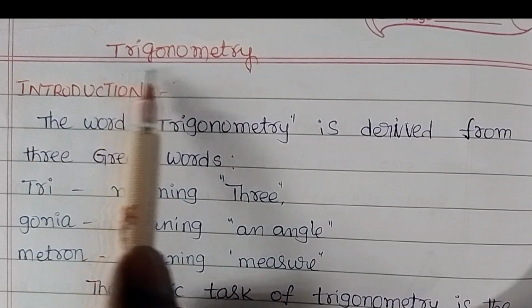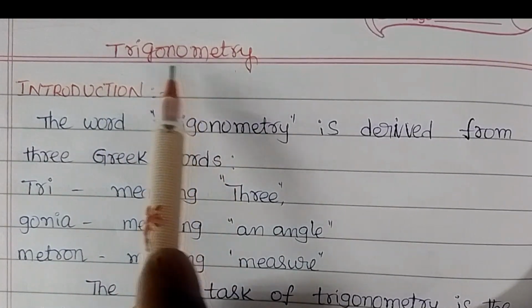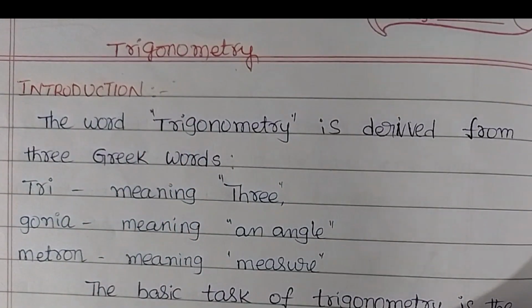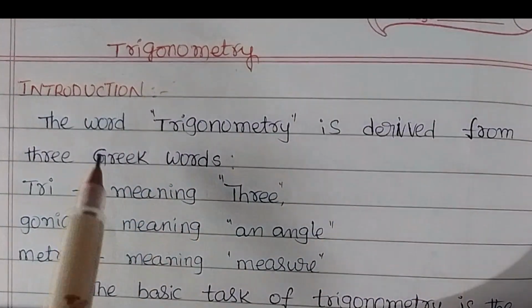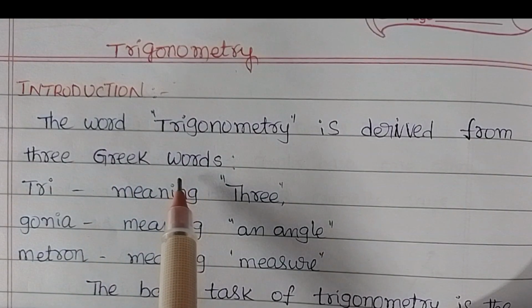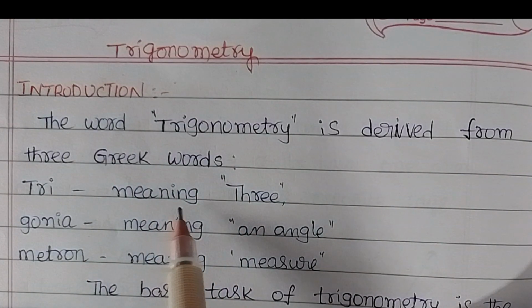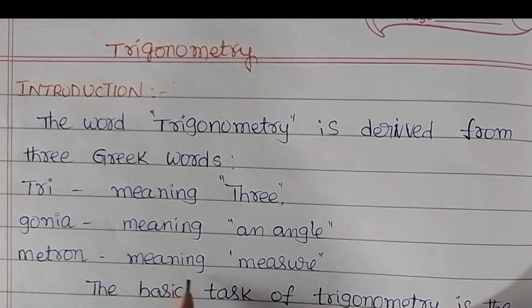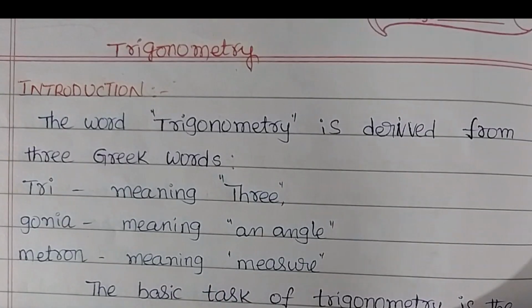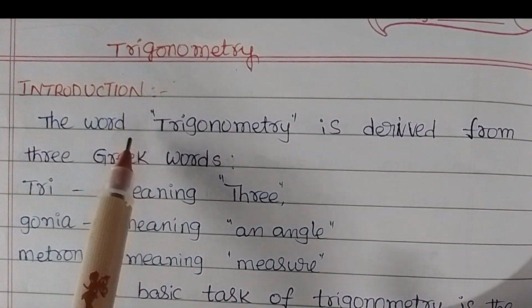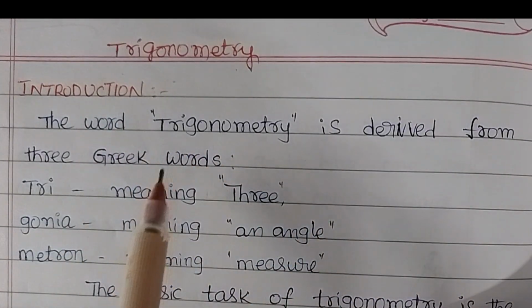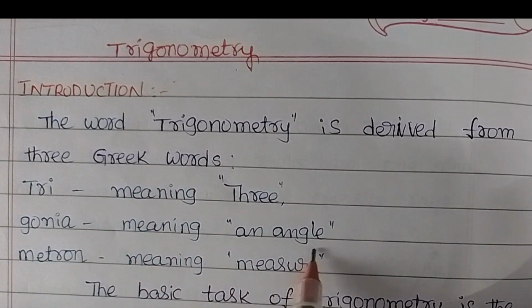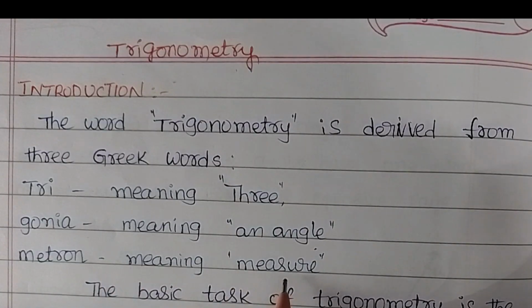Trigonometry. The word trigonometry is derived from three Greek words: tri meaning three, gonio meaning an angle, and metron meaning measure.